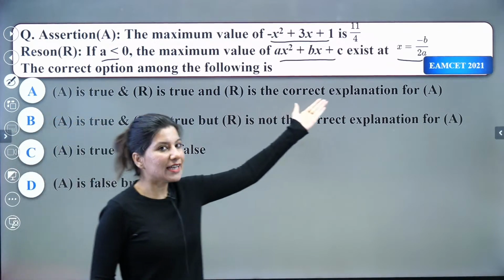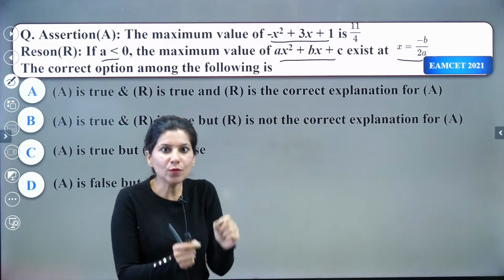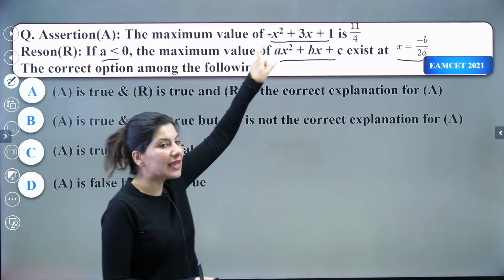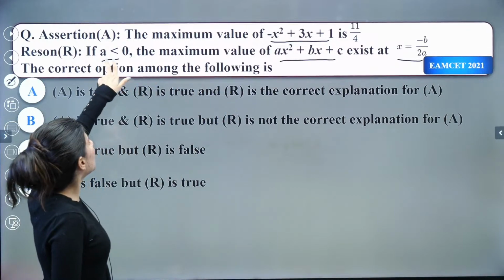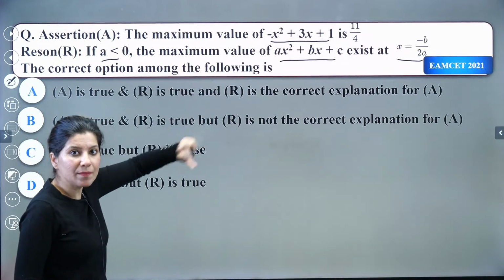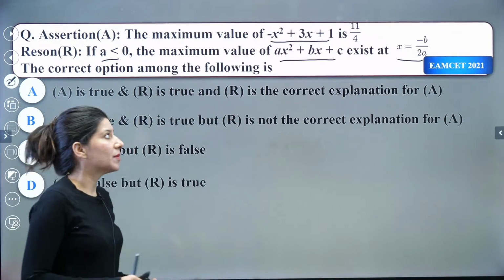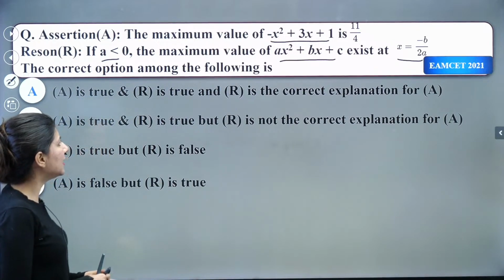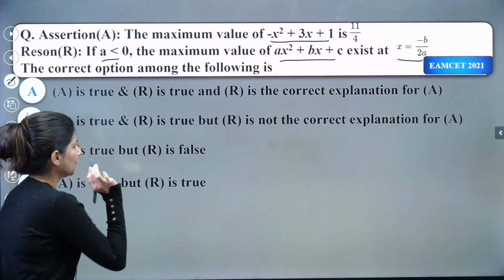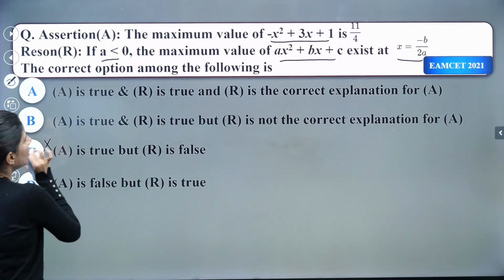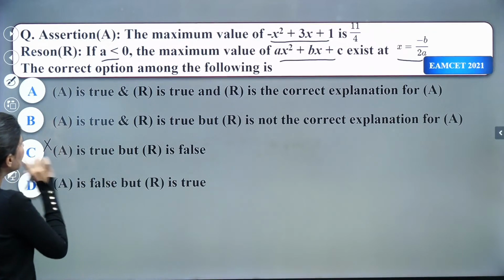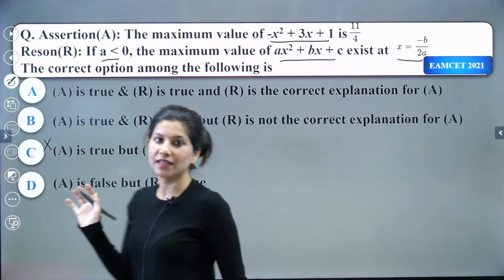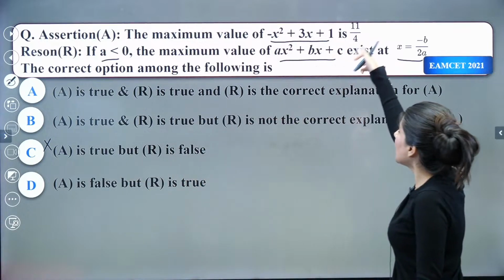That's what I was telling you. Today I was telling you, previously I was telling you, when you put x equals minus b by 2a in the quadratic, either you get maximum or minimum depending upon a. If a is negative, then maximum. But if a is positive, then minimum. So that means the reason is clearly true. R is true. So C is wrong, and yes, C can be eliminated. Now we just need to check about this.